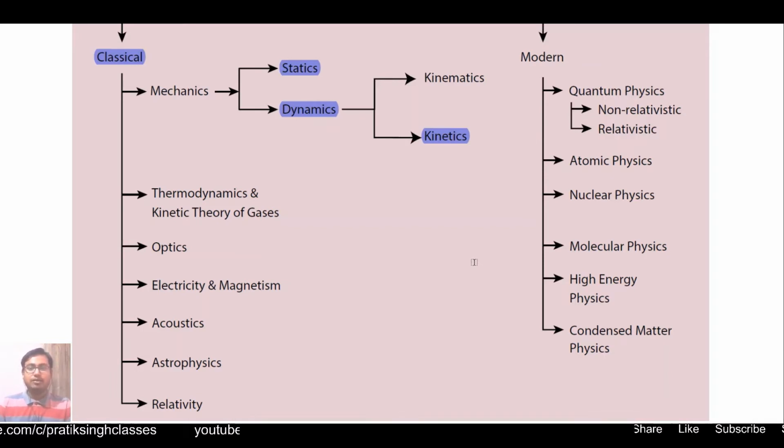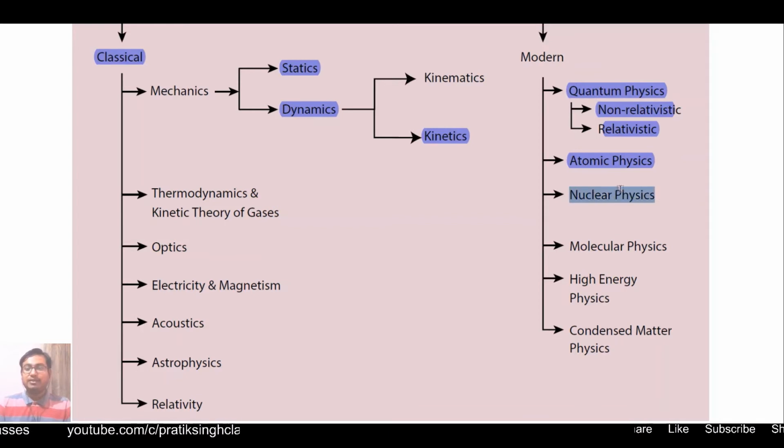Fine. Now coming to modern physics. Modern physics has parts like quantum physics. In quantum physics we will have non-relativistic and relativistic physics. Then atomic physics. Here we will study the size, shape of atoms, their volume, their mass, how to find it, Millikan's oil drop experiment, and a lot of other phenomena.